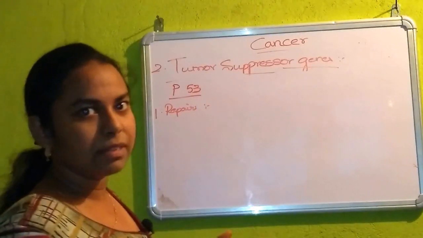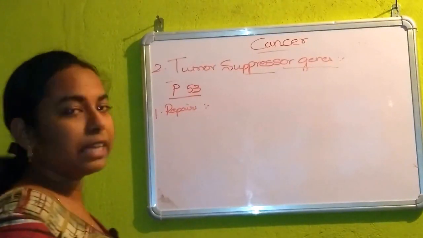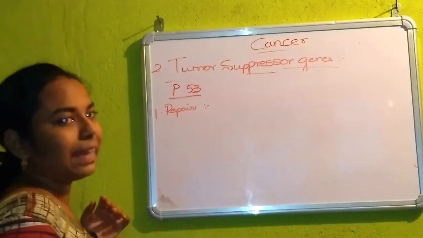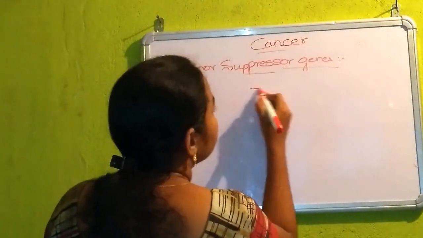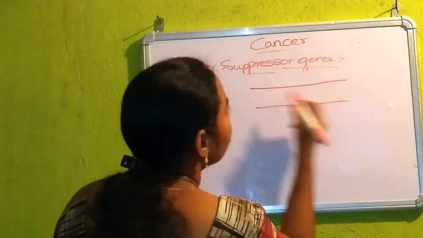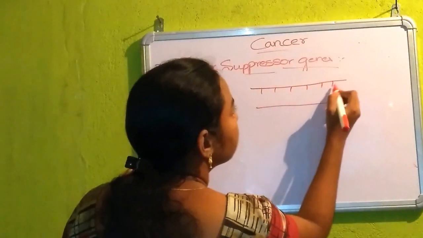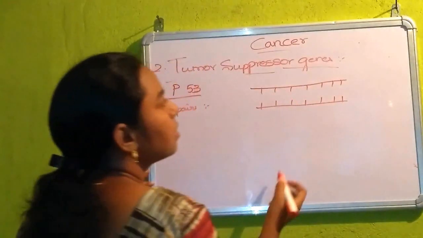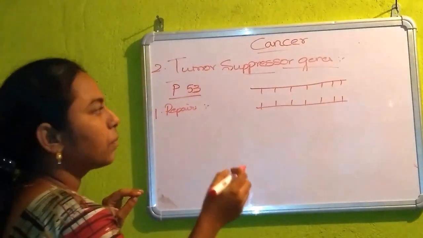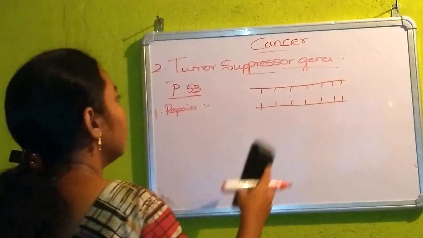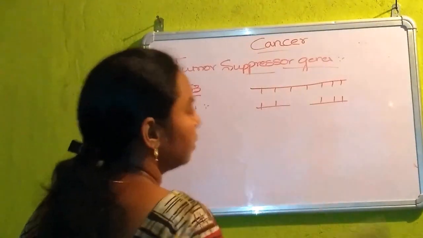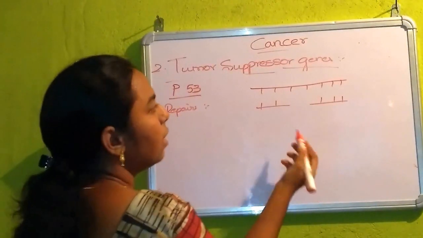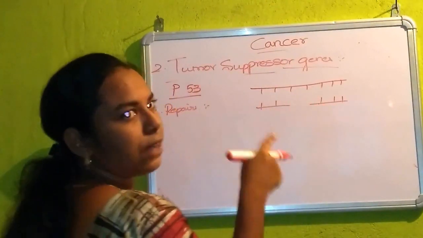How does it repair the damaged DNA? For example, if there is any DNA damage due to mutations or something else, such as viral infections, let us take an example that this is the nucleotide base sequence. These are the bases which are present in the DNA strands. These are the two strands of DNA. If there is any damage in one strand, you can clearly see that if there is any breakage in one strand, it results in the slicing of the strand.